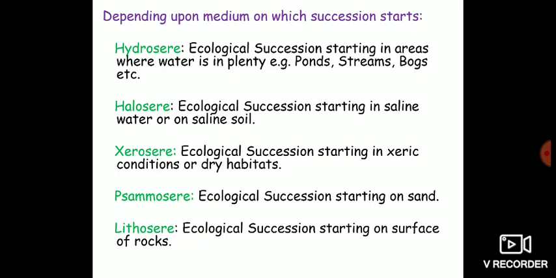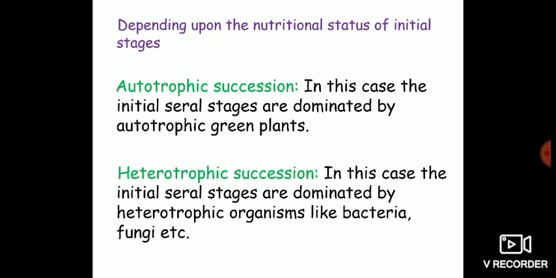And the xerosphere, ecological succession which takes place in extreme environments where you do not have enough water, where the environment is very dry, that type of succession is known as xerosphere. Psammosphere is that type of ecological succession which starts on sand. And finally you have lithosphere, that type of ecological succession which starts on the surface of bare rocks. And these are the types of succession depending upon the medium on which succession starts.